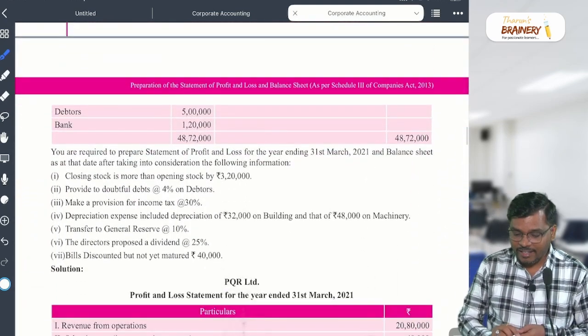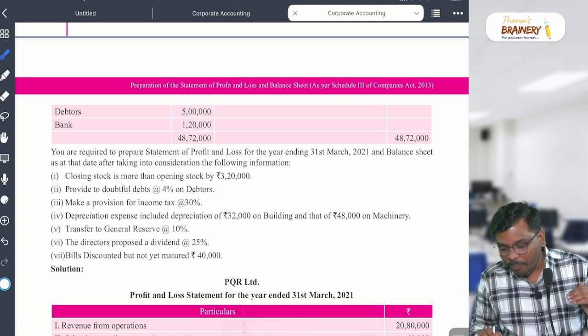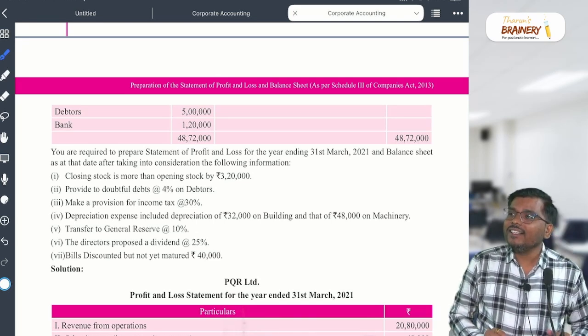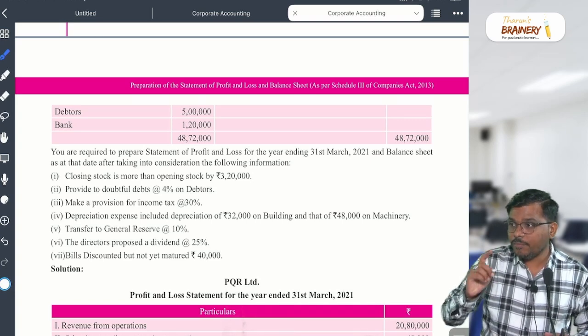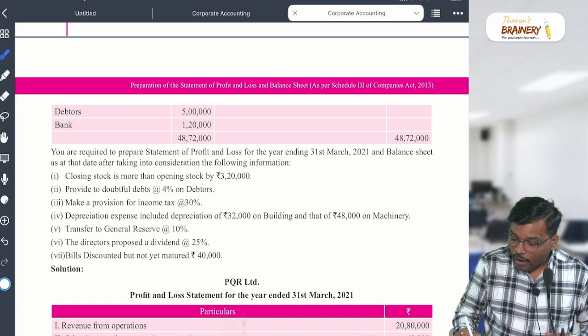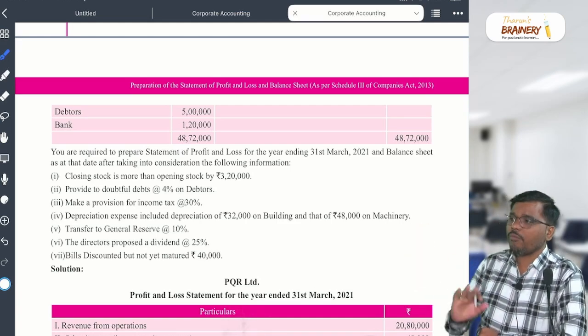Now what do they say? Closing stock is more than opening stock by 3,20,000. Now my dear student, adjustment they have given, correct? Why have they given this information?